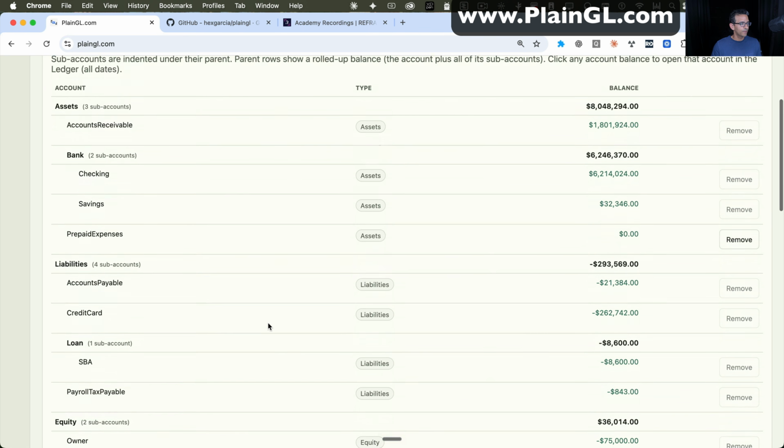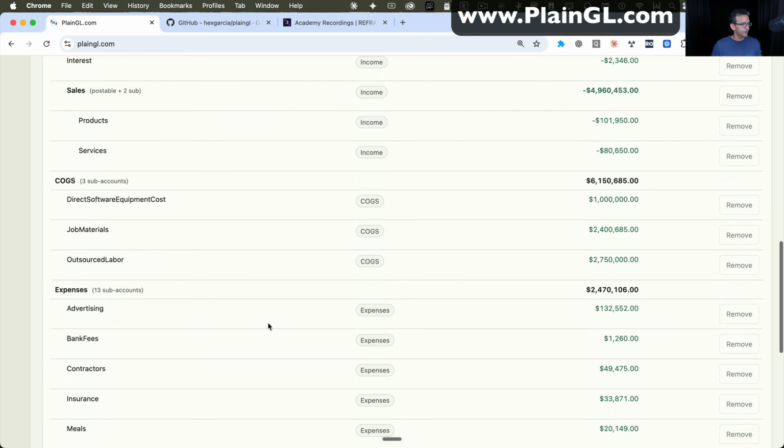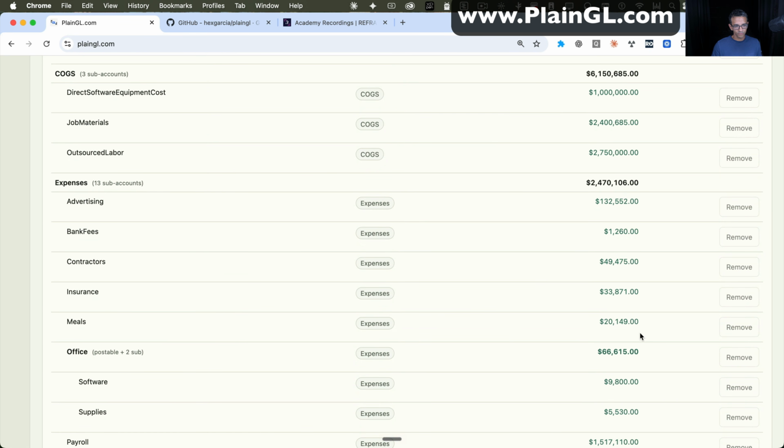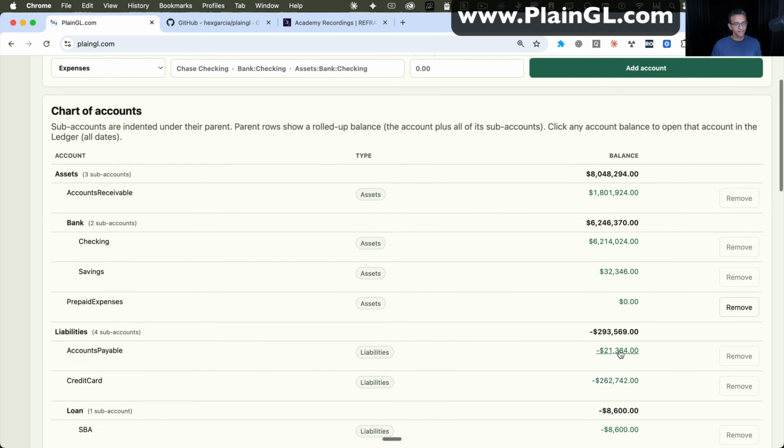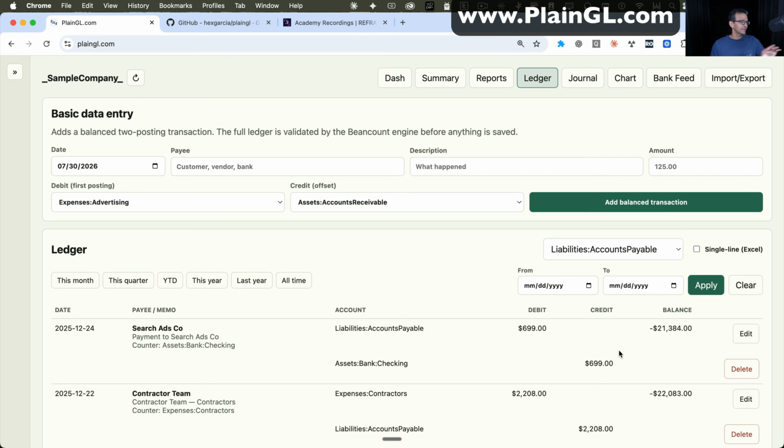So here's where all my assets, liabilities, equity, income, expenses with the total dollar amounts are in there. If I click on any of these balances inside of the chart of accounts, it takes me back into the register filtered for that account. So it's all very smart. It all works as expected. If you were using any sort of accounting software, this is kind of what you expect.